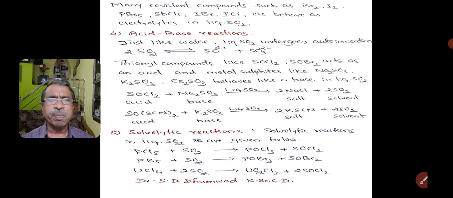Similarly, phosphorus pentabromide reacts with sulfur dioxide to form phosphorus oxybromide and an acid, that is thionyl bromide. Similarly, uranium tetrachloride gives uranyl chloride. UO2Cl2 is known as uranyl chloride, and the acid, that is thionyl chloride, is formed.